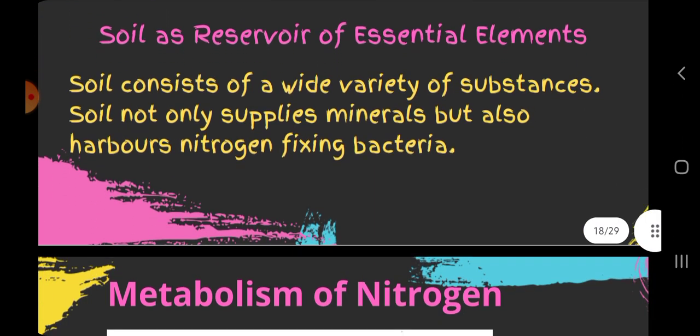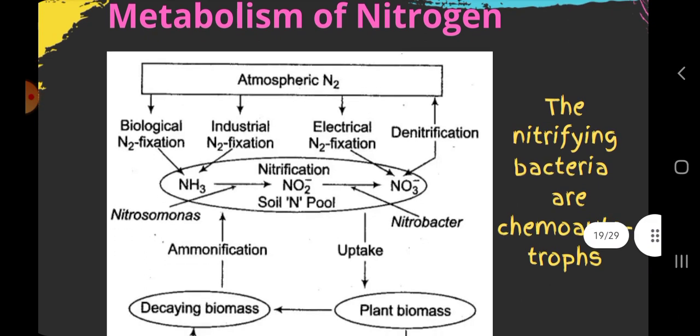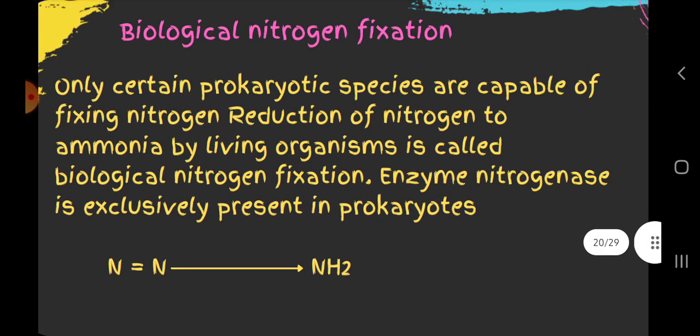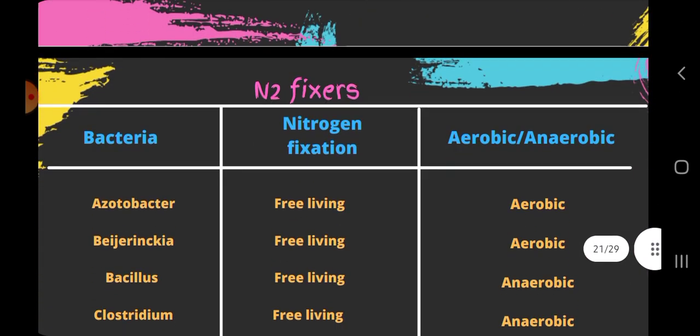Soil is the reservoir of essential elements. Soil consists of a wide variety of substances. Soil not only supplies minerals but also harbours nitrogen fixing bacteria. Then biological nitrogen fixation. Only certain prokaryotic species are capable of fixing nitrogen. Reduction of nitrogen to ammonia by living organisms is called biological nitrogen fixation.